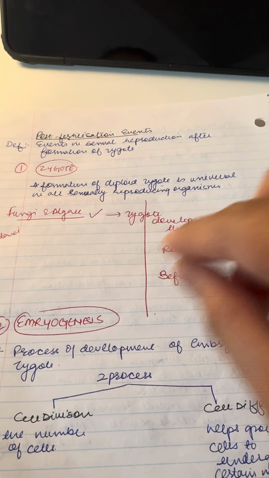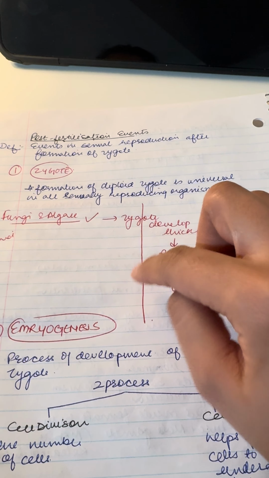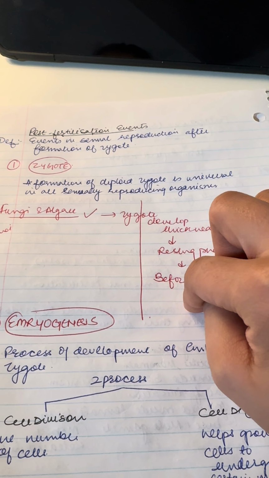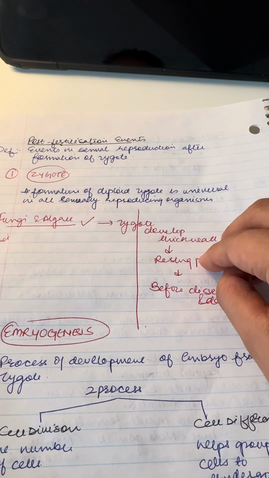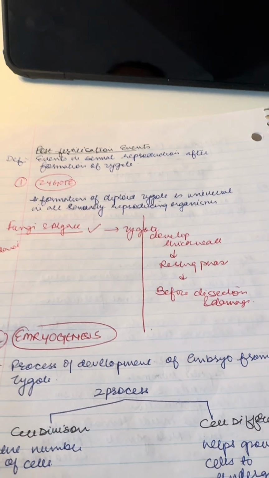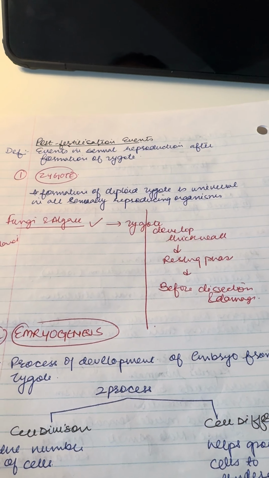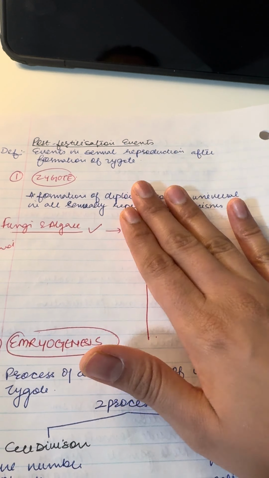And then we have the post-fertilization events. Post-fertilization events are defined as events in sexual reproduction after the formation of the zygote. Let's understand the difference again between pre-fertilization, fertilization, and post-fertilization. In pre-fertilization, gametes are formed and transferred. In fertilization, a diploid zygote is formed, and post-fertilization is what happens after the formation of the zygote.